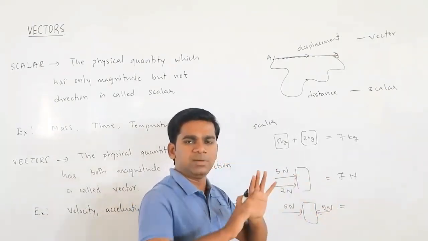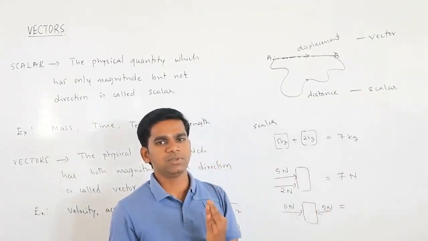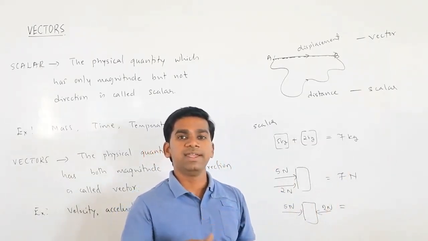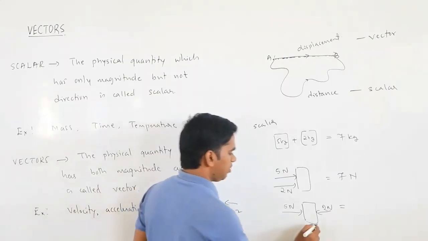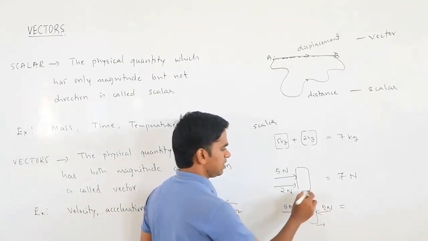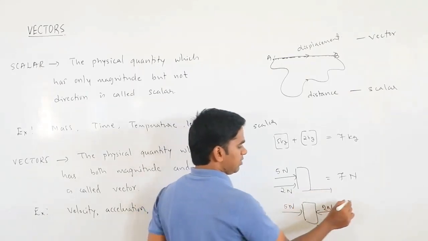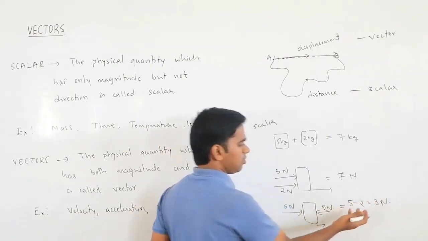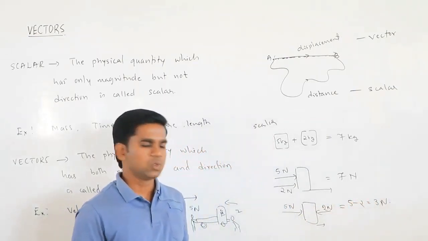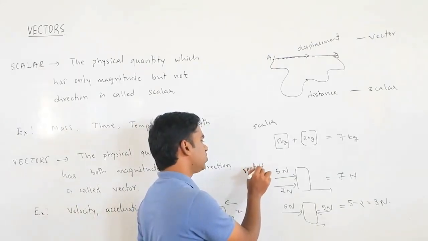Somebody is pushing with 5 Newton in this direction, somebody is pushing with 2 Newton from that direction. So what is the net? Net will be 3. Getting or not? So it will go in this direction for a little distance. Here it was moving for a long distance. So what has happened here? Here it becomes 5 minus 2, and the net result is 3 Newton.